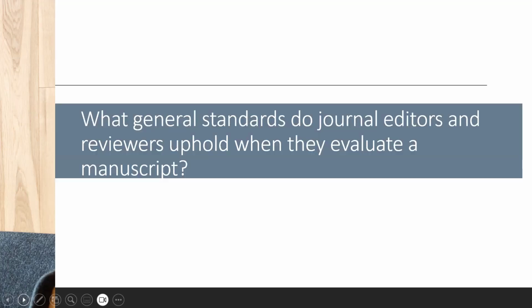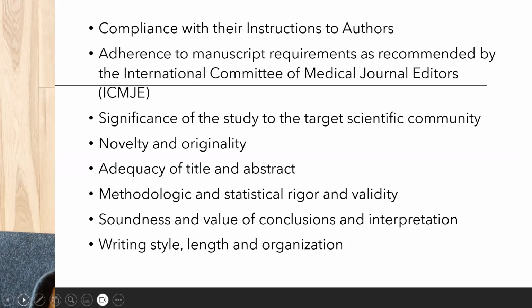It would then be helpful if you knew the answer to this question. What general standards do journal editors and reviewers uphold when they evaluate a manuscript? So let's look at the list. This list includes many of the usual things that editors and reviewers would look for, but this may not be exhaustive or all-inclusive. But let's take a look.